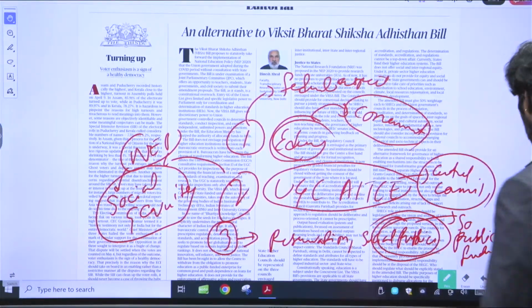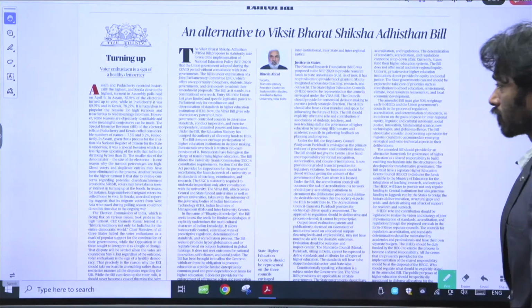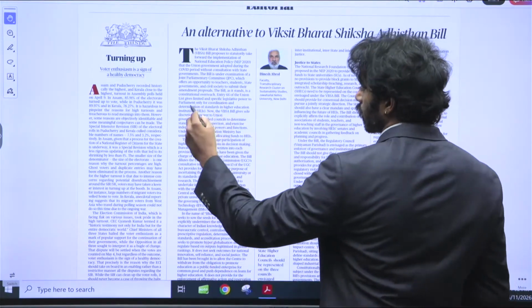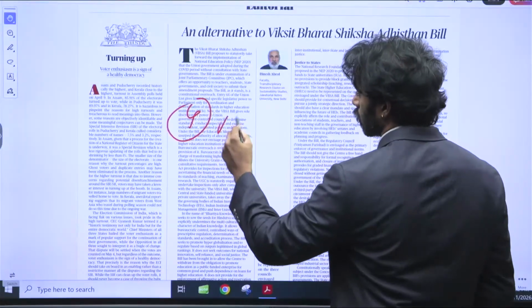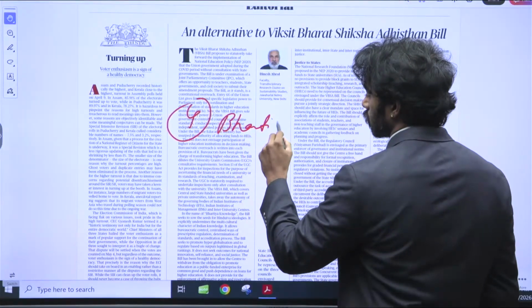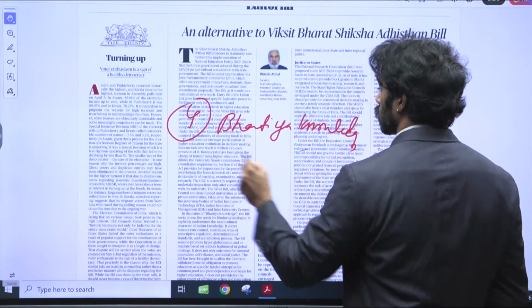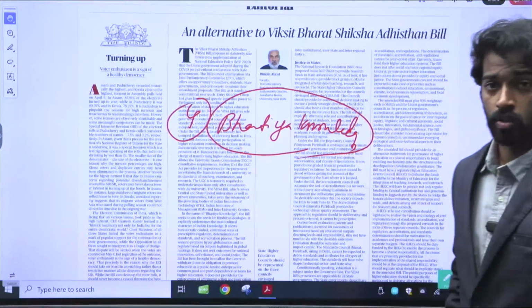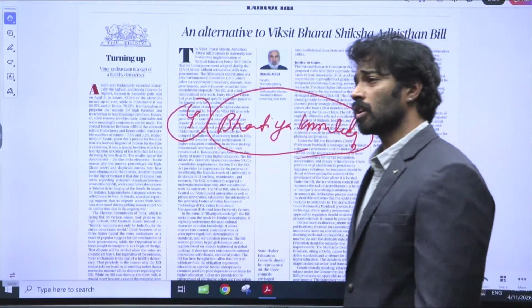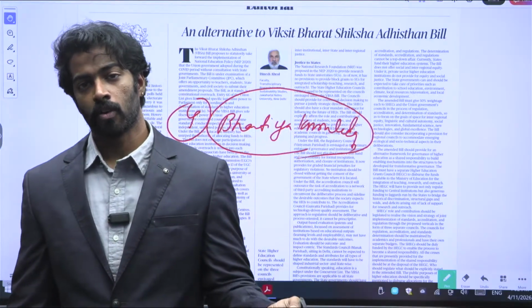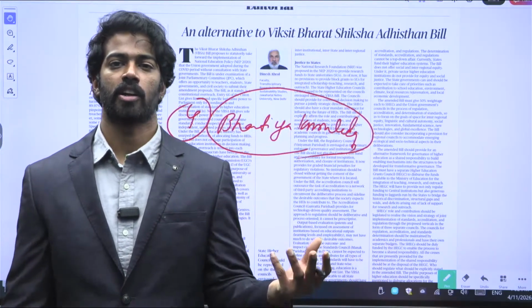Okay, and the fourth aspect is a little concerning too, according to the author, right? In the particular act, they mentioned Bharatiya knowledge, right? They mentioned that they'll use Bharatiya knowledge. What is Bharatiya knowledge? Bharatiya knowledge was not clearly defined in this particular act. When something is not clearly defined, it becomes vague.